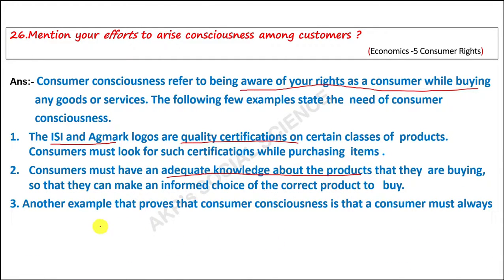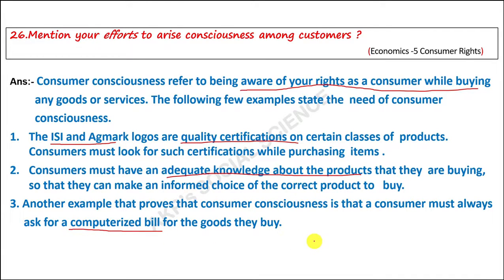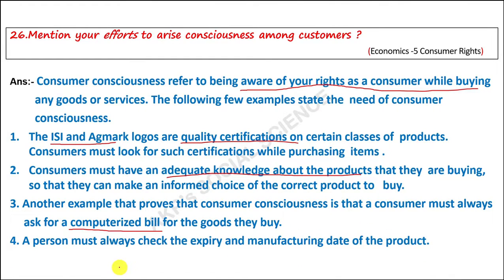Next, another example of consumer consciousness is that a consumer must always ask for a computerized bill for the goods they buy. Generally, most people prefer to take a computerized bill, but some people are not asking. It is our duty to ask for the computerized bill. Next, a person must always check the expiry and manufacturing dates of the product, when it was produced and up to how many days it can be used. It is our duty to check it before we purchase.